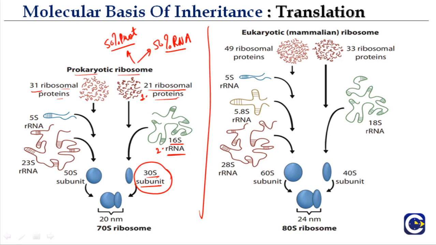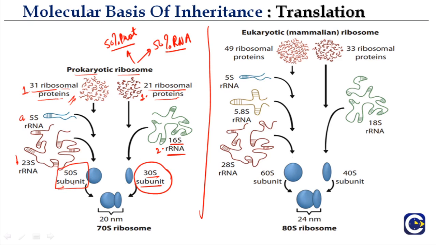Now let us look here. These are 31 ribosomal proteins and they contain two types of rRNA. Okay, so first is the 31 ribosomal proteins. Then there are the rRNAs. The first is the 5S, the second is the 23S. So there are two rRNAs, not three. So there are a total of three components that result in the formation of the 50S large subunit.